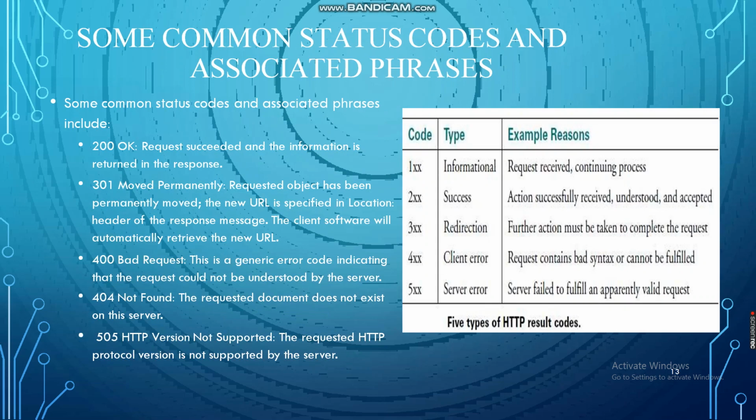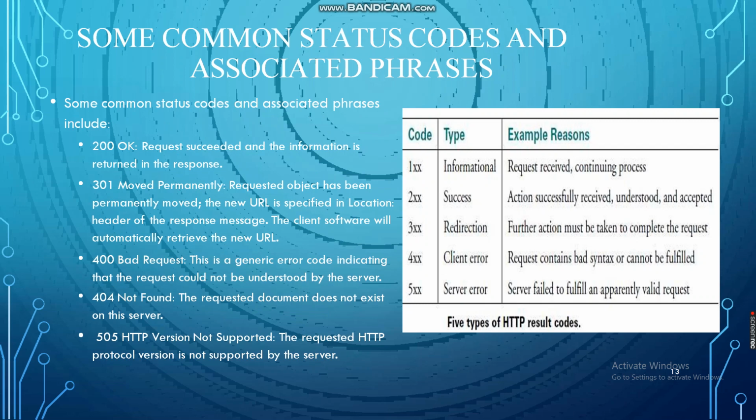Some common codes and their associated phrases. 1xx is informational. It means the request has been received and the process is continuing. 2xx is a success. It means the action was successfully received, understood, and accepted. 3xx is a redirection. It means further action must be taken in order to complete the request. 4xx is a client error. It means the request contains incorrect syntax and cannot be fulfilled. 5xx is a server error. It means the server failed to fulfill an apparently valid request.